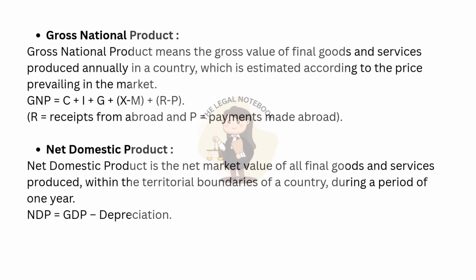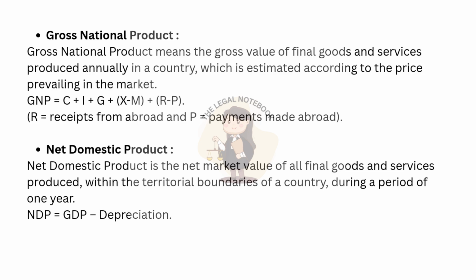Gross national product. Gross national product means the gross value of final goods and services produced annually in a country, which is estimated according to the price prevailing in the market. GNP equals C + I + G + XM + R - P, where R equals receipts from abroad and P equals payments made abroad.